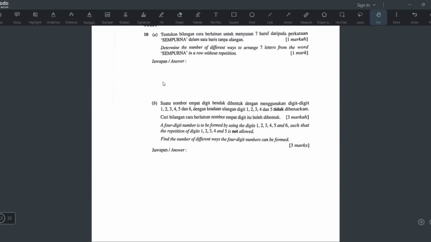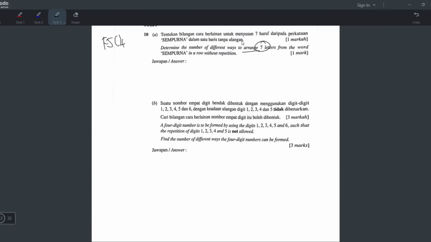Let's continue. Number 10. This is permutation and combination from Chapter 5, pilih atur dan gabungan. Let's go. Determine the number of different ways to arrange 7. The keyword here is arrange. Arrange means susun, meaning the order is important. The arrangement is important. So you have to use permutation P. We want to arrange 7 letters from the word sempurna in a row without repetition.